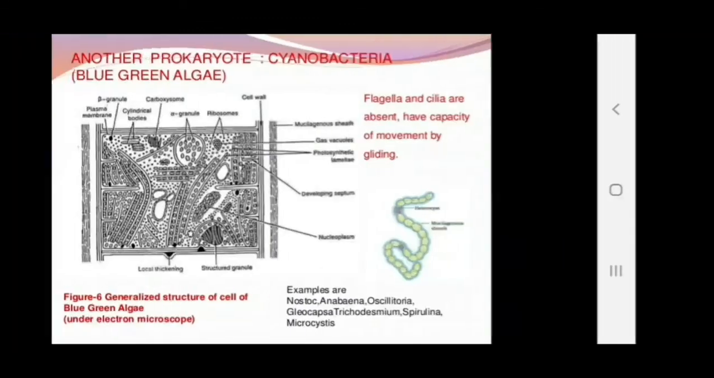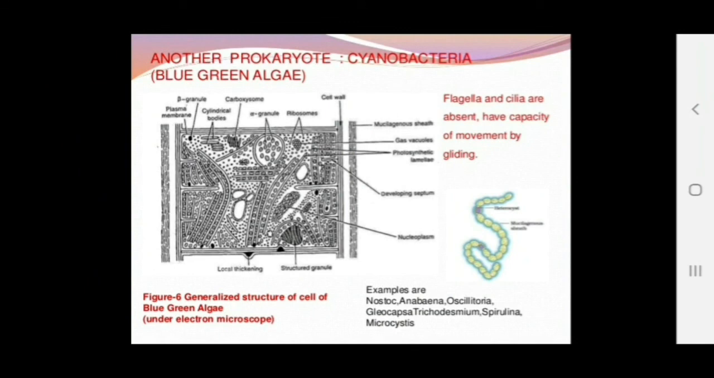Clear? Now, another type of prokaryotic organism includes the cyanobacteria, which we also call blue-green algae. They also have a structure similar to the prokaryotic cell, with slight modification. They consist of chlorophyll pigments like the eukaryotic ones. The chlorophyll pigment present in cyanobacteria is the same as that of the eukaryotic cell.